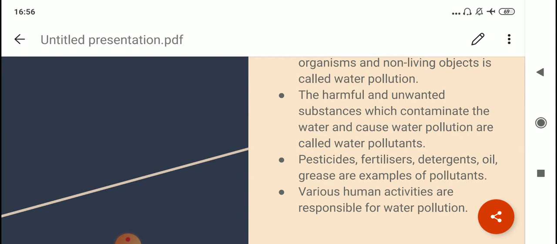Various human activities are responsible for water pollution. Now the use of detergents is done by humans. Then many a time the untreated waste is thrown as it is into water bodies, which adds to the contamination. So these things are done by human beings, and it is humans only who are responsible for water pollution.